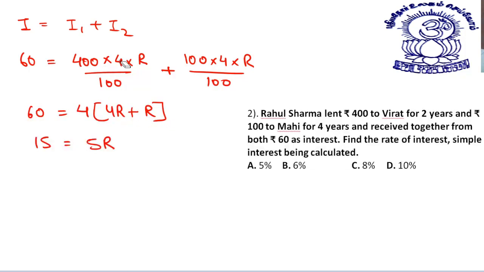I just committed a small mistake. I didn't see this was 2 years. Okay, so 2 comes over here. This becomes so easy now. This is 2R plus R, or you can say 3R is equal to 15. So that way, R is equal to 5% per annum. Do we have any such option? Yes, we have option A as the answer. Very clear? Yes, it must be. Let's take some other questions.